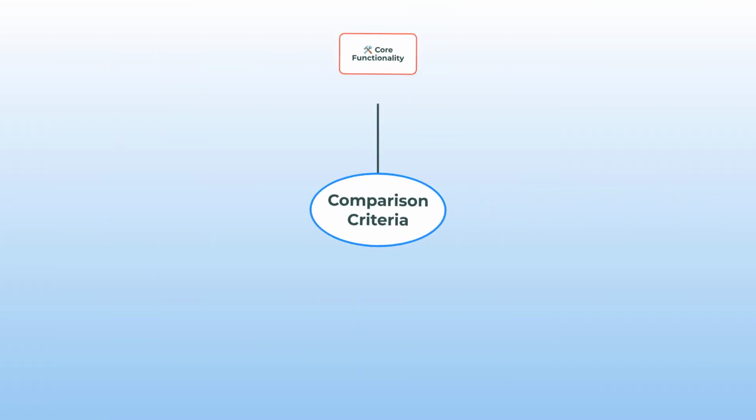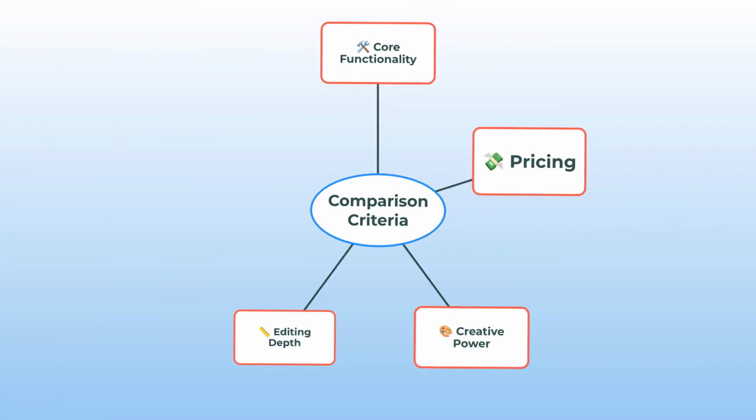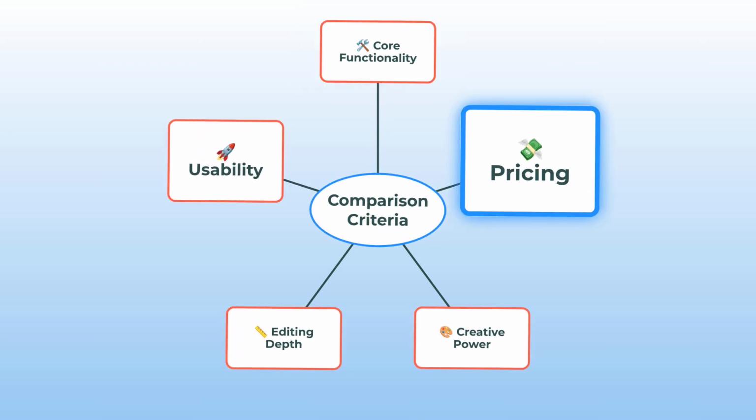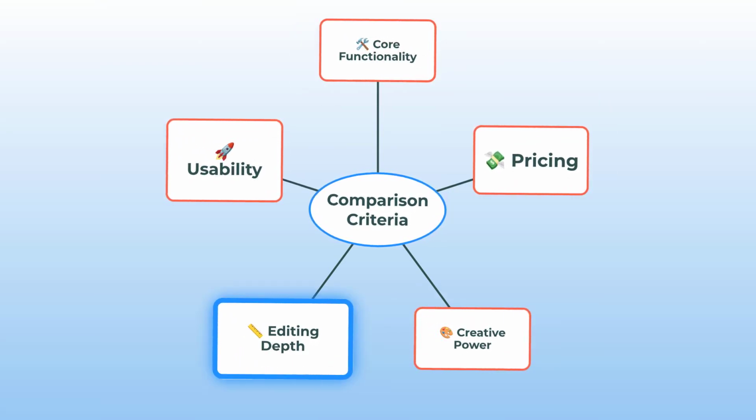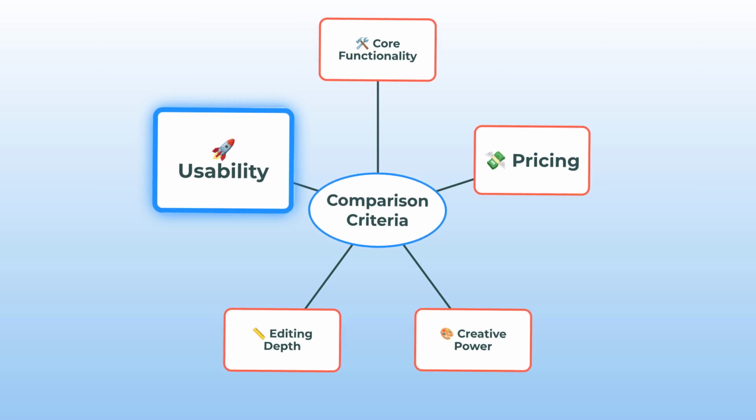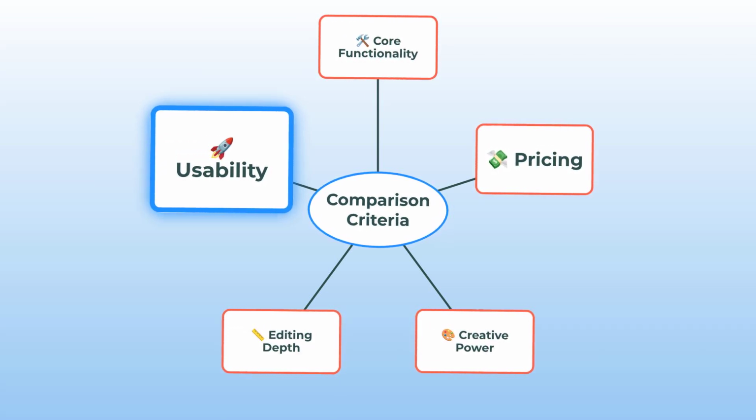All right, let's map this out real quick. The categories we're going to compare are core functionality, pricing, creative power, editing depth, and usability. Each one's got its own flavor, and honestly, these tools kind of come from opposite ends. So let's see how they do.